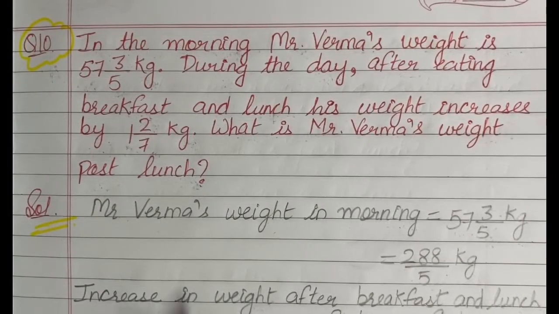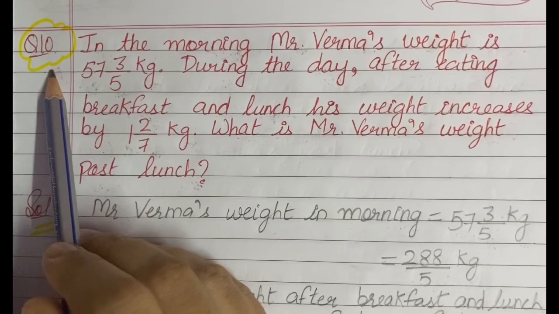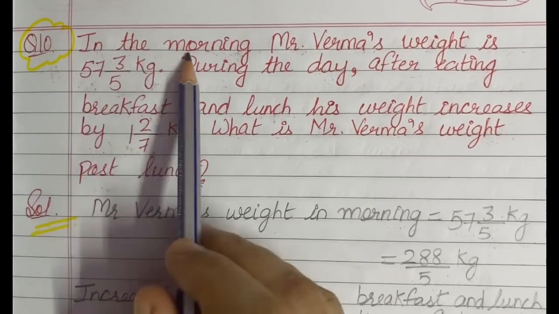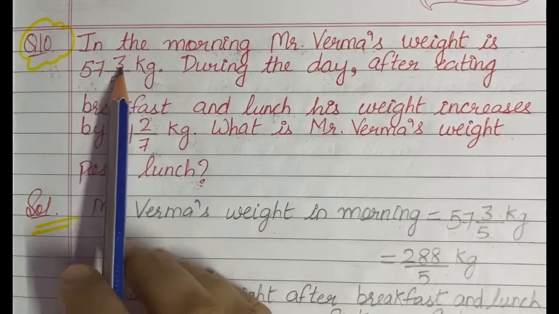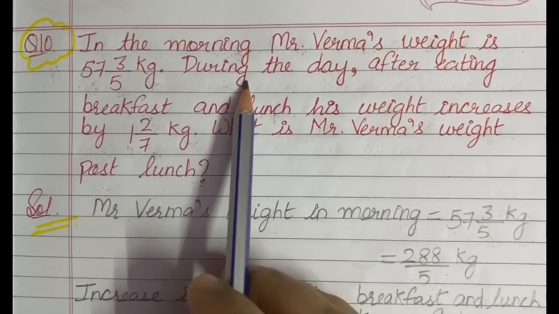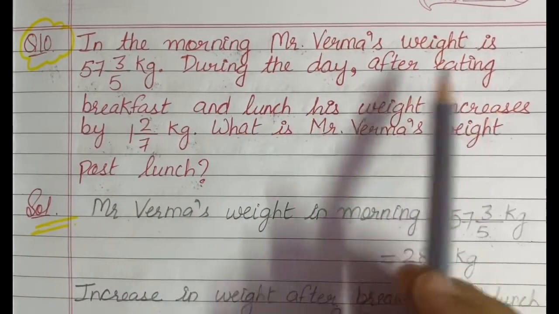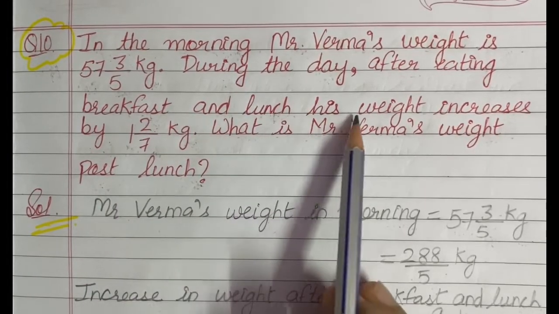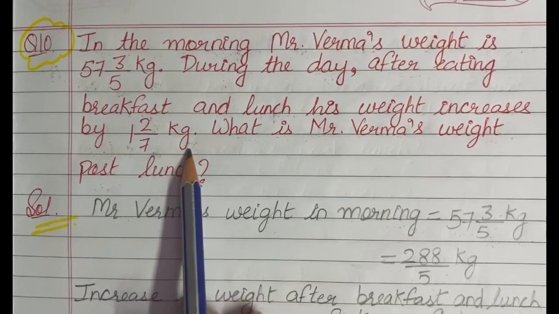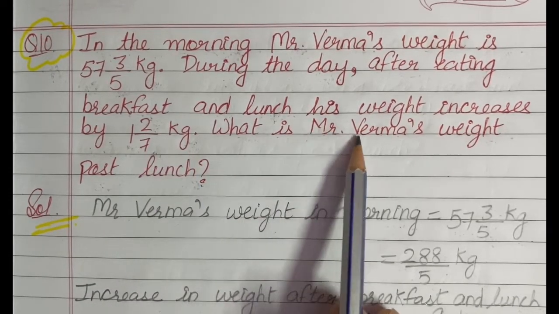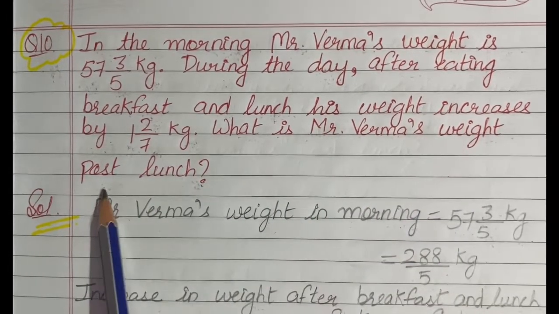Now students, next I have taken is question number 10, and it says that in the morning Mr. Verma's weight is 57 whole 3 by 5 kg. During the day, after eating breakfast and lunch, his weight increases by 1 whole 2 by 7 kg. What is Mr. Verma's weight post lunch?